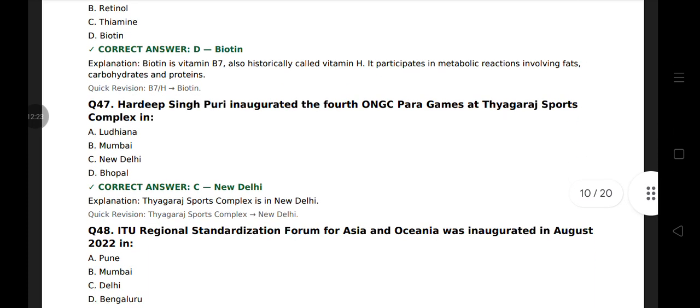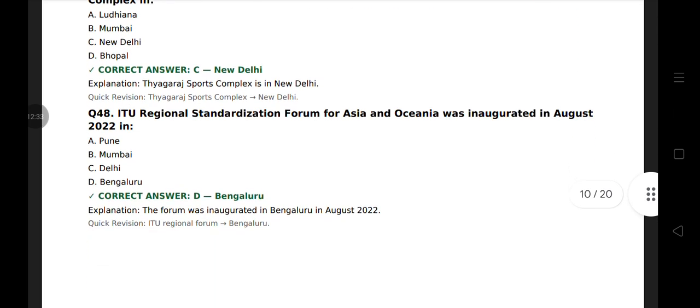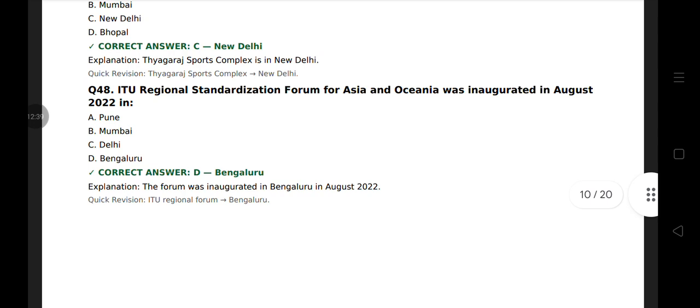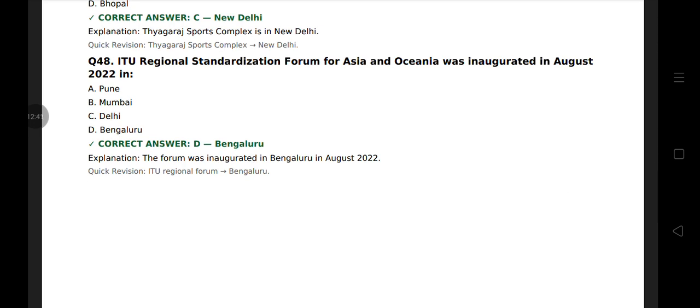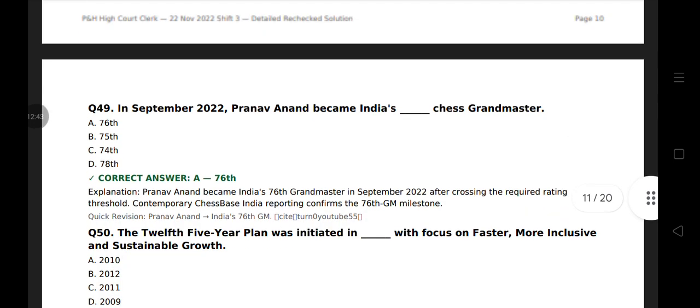Question 47. Hardeep Singh Puri inaugurated the 4th ONGC Para Games at Thyagaraj Sports Complex in New Delhi. Question 48. ITU Regional Standardization Forum for Asia and Oceania was inaugurated in August 2022 in Bengaluru. Question 49.